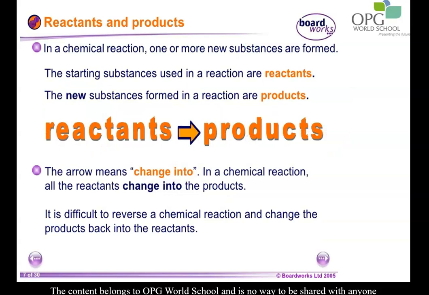In a chemical change, a chemical reaction will always take place. In a chemical reaction, one or more new substances are formed. The starting substance is called the reactant and the new substance formed is called the product. So in a chemical reaction, reactants give rise to products. The arrow means change into. It is very difficult to reverse this process. That is why most chemical changes are irreversible.